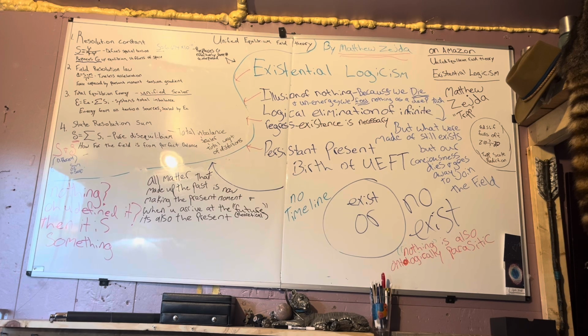The persistent present principle in existential logicism holds that the present is all that truly exists, rejecting the common belief of time as a flowing line with a real past behind us and a real future ahead. In this view, past and future are only ideas or conceptual constructs, only the present is ontologically real. Philosophically, this aligns with the idea of presentism, that only present things exist. Past events have happened and are gone, future events will happen but do not exist yet.